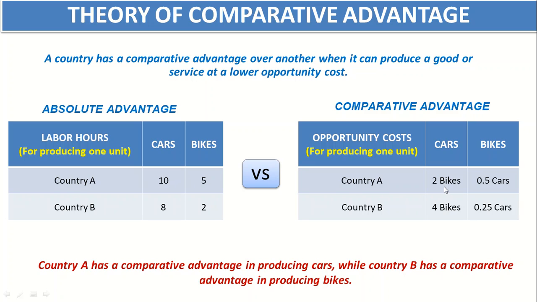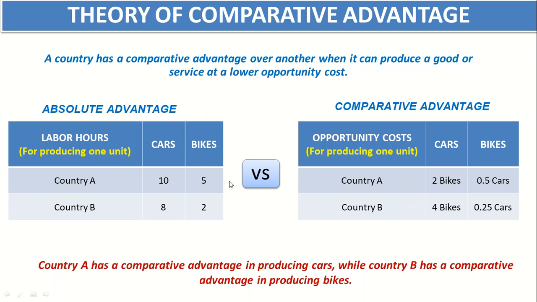Means country A decided that he won't produce cars, he will produce bikes instead of cars, and with the available labor hours, that country can produce 2 bikes. On the other side, the country decides that it won't produce bikes, it will produce cars instead of bikes.